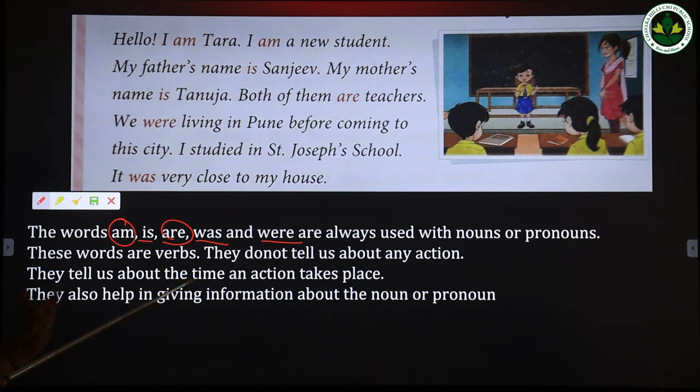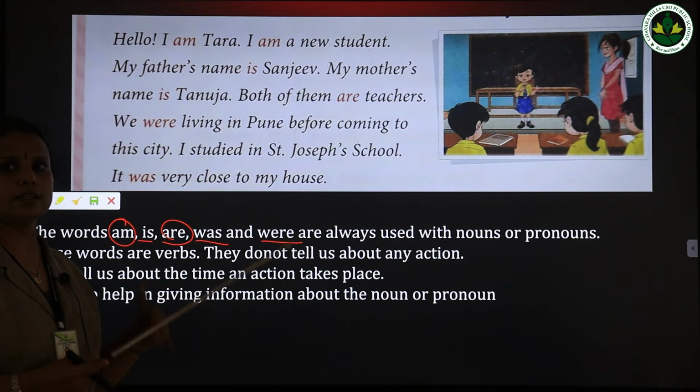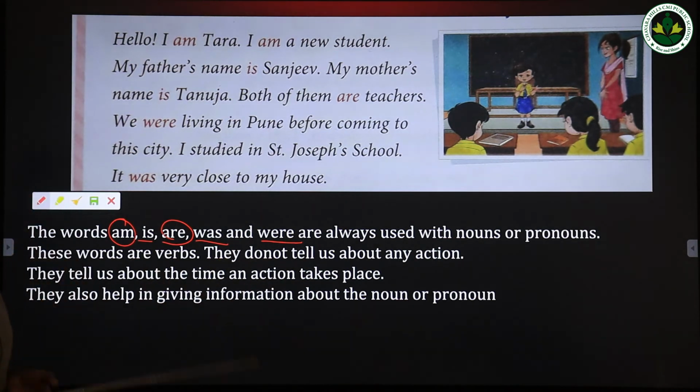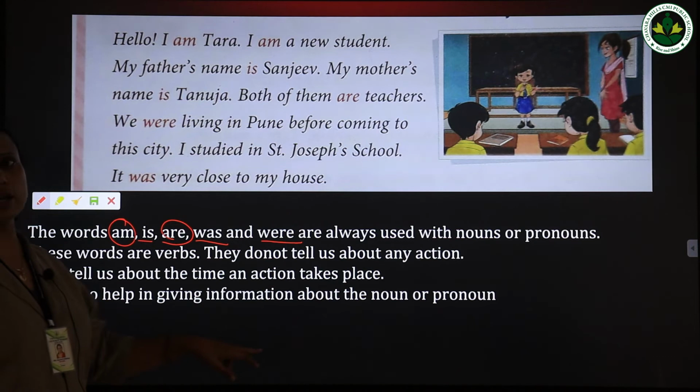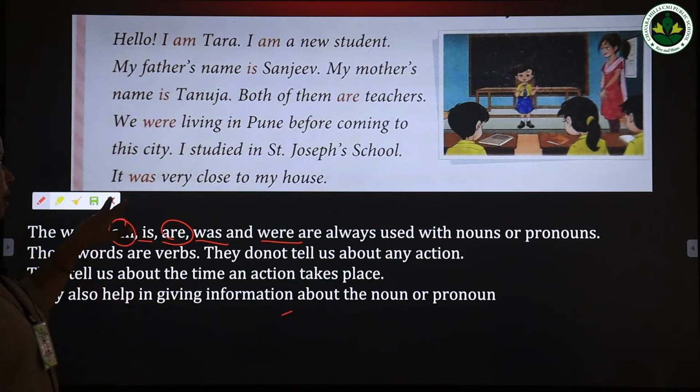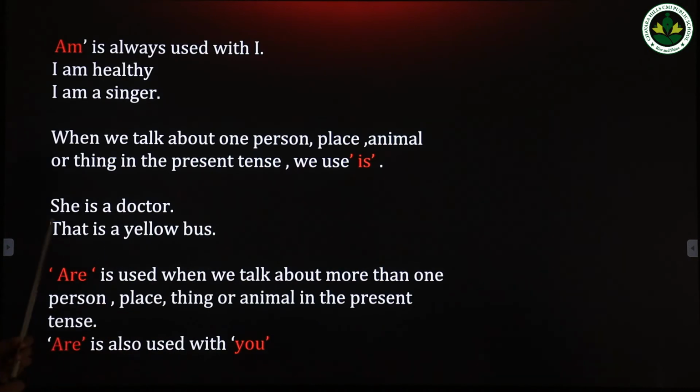They will make you understand the time the action takes place. So they also help in giving information about the noun and pronoun.